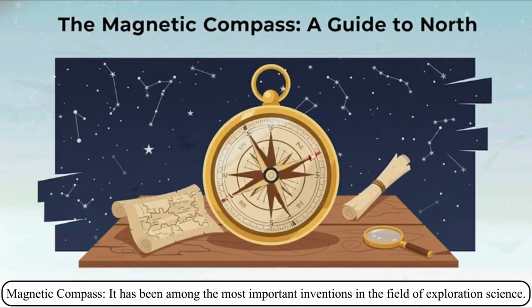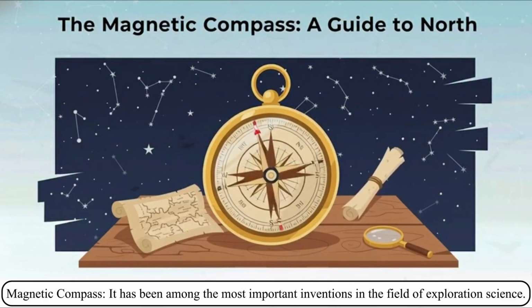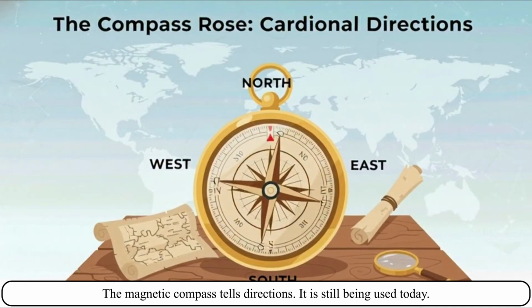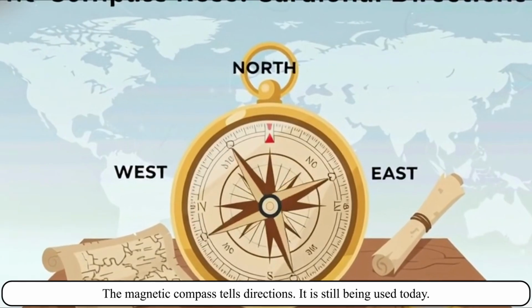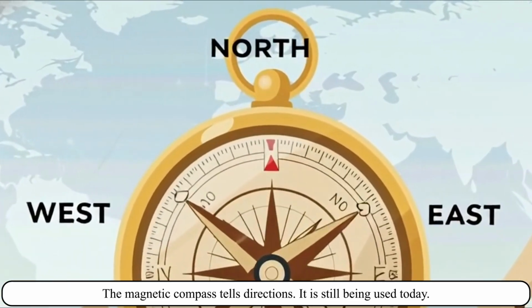Magnetic compass. It has been among the most important inventions in the field of exploration science. The magnetic compass tells directions. It is still being used today.